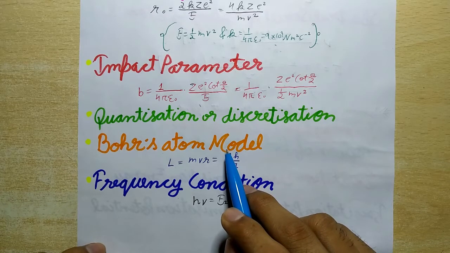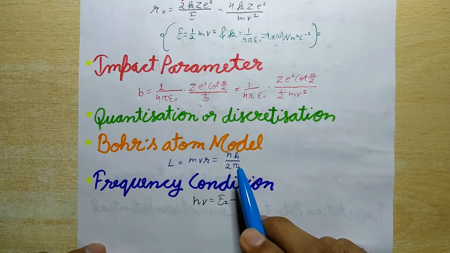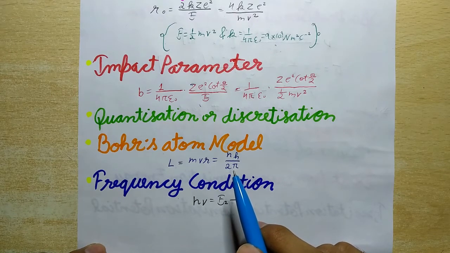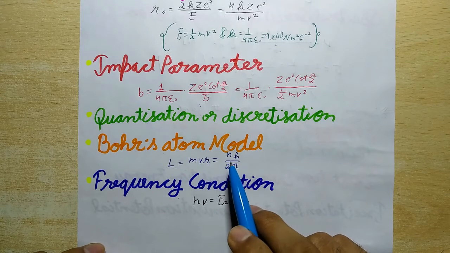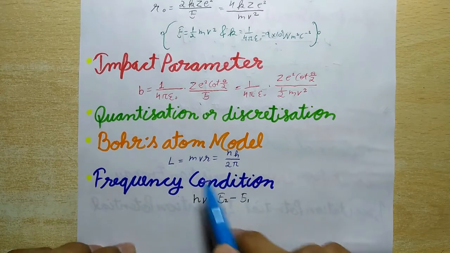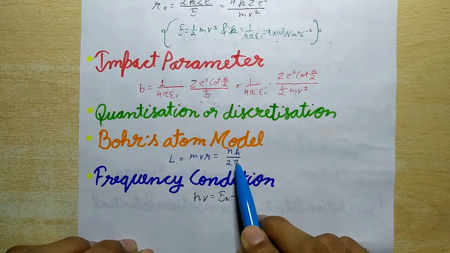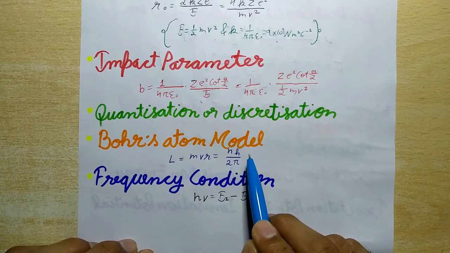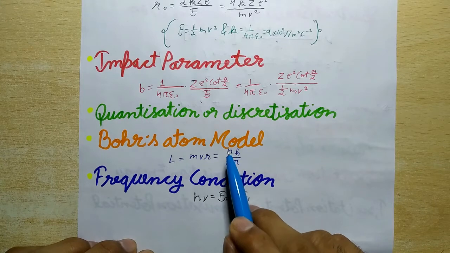Of all the possible circular orbits allowed by classical theory, electrons are permitted to circulate only in such orbits in which the angular momentum of the electron is an integral multiple of h/2π, h being Planck's constant. So L = mvr = nh/2π, where n is 1, 2, 3, up to infinity, and this n is called the principal quantum number.